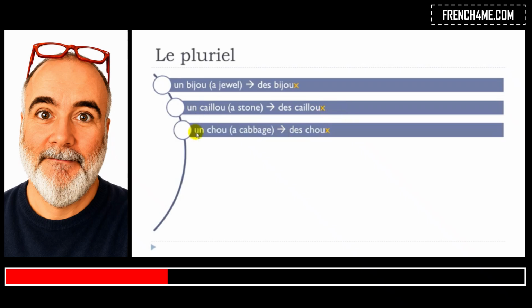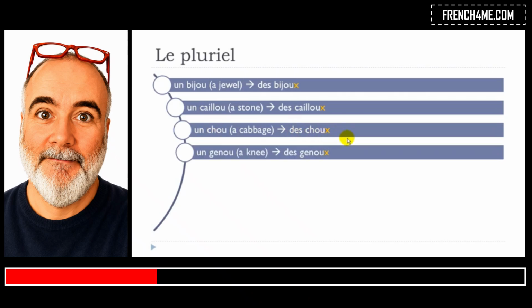Then, un chou. Remember, when you combine this c and h, you get the sound sh. Un chou, pluriel, des choux. Un genou, des genoux.